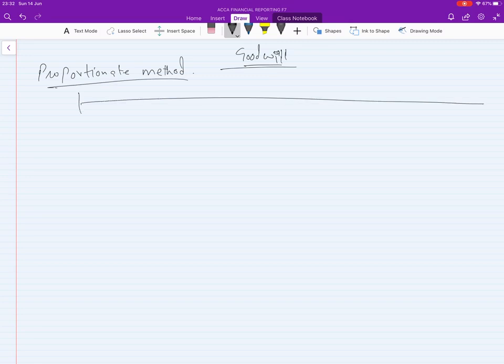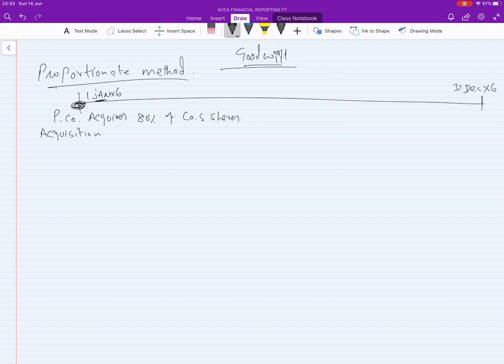Let me draw a timeline to make you understand. 1st Jan x6 and 31st December x6. On 1st January, parent company P acquires company S. Suppose the parent company acquires 80% of company S shares. That date will be the acquisition date.